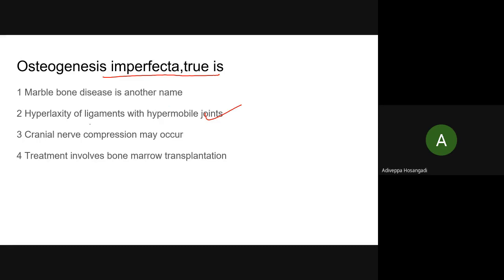Option 2. Because what has happened, osteogenesis imperfecta is autosomal dominant or some mutation. More important is you should know the pathophysiology. What has happened is there is abnormal collagen.